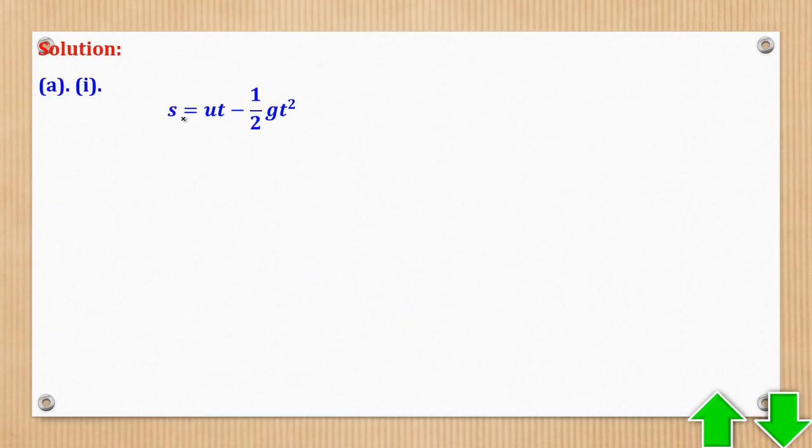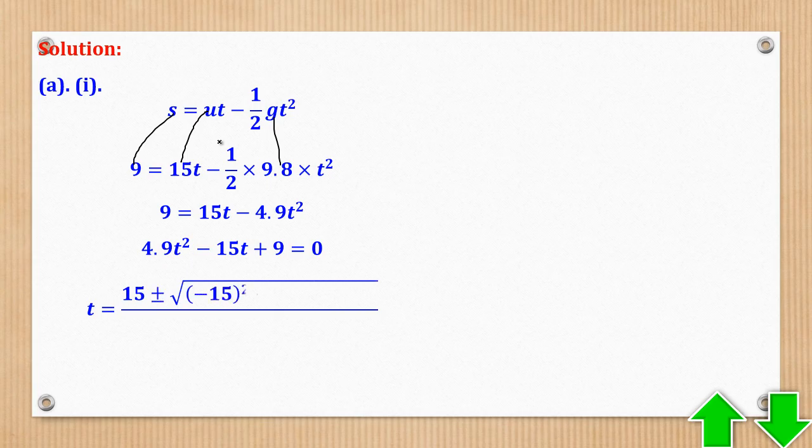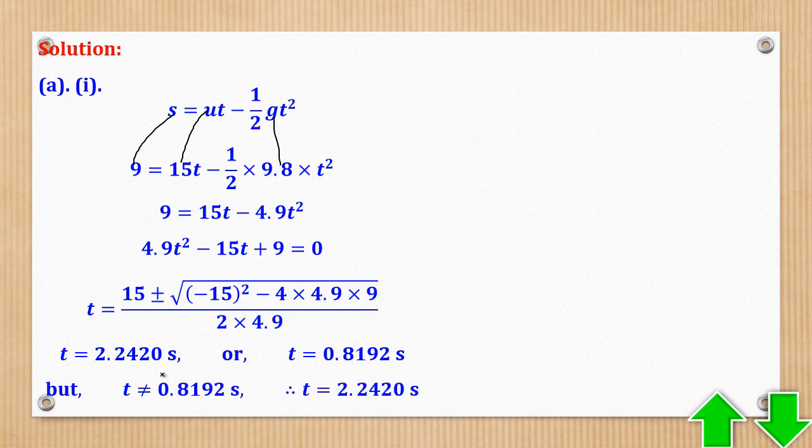So part A, using the second equation of motion, I'll substitute displacement, initial velocity, and g is a constant. So I have t as the only unknown, meaning I can solve the quadratic to get the two values of t. But t cannot be this, because therefore t is equal to this. Now, why isn't it equal to that?